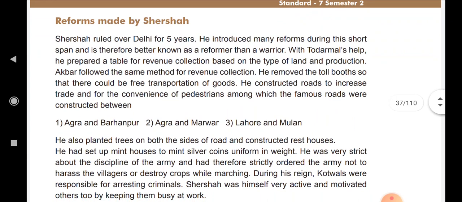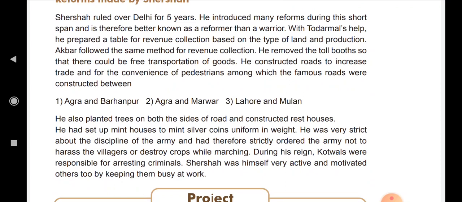Now let's see about Sher Shah Suri. Sher Shah Suri belongs to the Sur dynasty. Sher Shah Suri was an Afghan leader and he was known as a reformer in history. So what are the reforms made by Sher Shah? Let's see. Sher Shah ruled over Delhi for 5 years. How many years? 5 years. He introduced many reforms during this short span and is therefore better known as a reformer than a warrior.